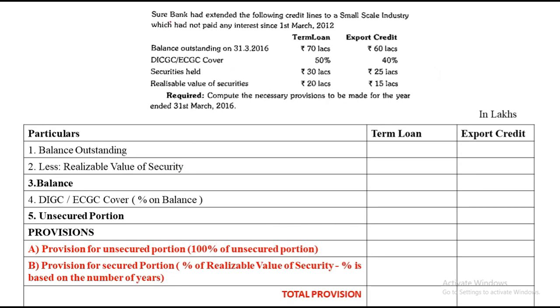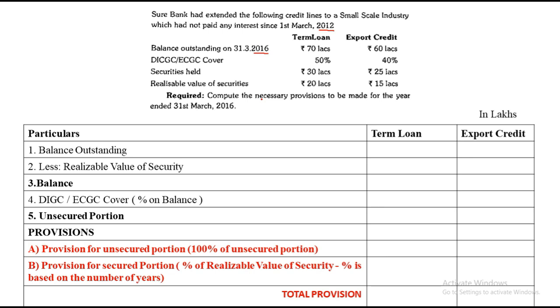The question is given as: Sure Bank had extended the following credit lines to a small scale industry which had not paid any interest since 1st March 2012. Balance outstanding is given for 2016. So 12 to 16, that is 13, 14, 15, 16, that's more than 3 years. They are giving you term loan and export credit. DICGC covers, security held, realizable value. Required: compute the necessary provision to be made for the year ending 31st March 2016.